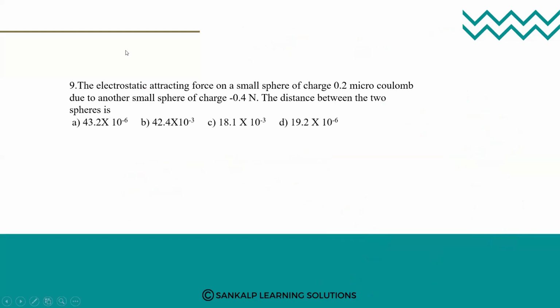See students, next question. The electrostatic attracting force on a small sphere of charge 0.2 microcoulomb due to another small sphere of charge is given. Something seems to be missing in the question. The distance between the spheres is what they are asking.